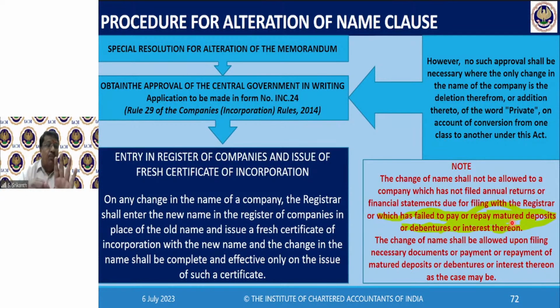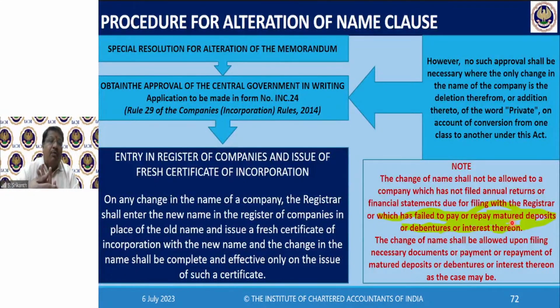But what happens now? Ordinary resolution, if 3 say yes, 2 no, passed. But special resolution, what happens? 2 have said no. Now the number of votes cast in favor should be not less than 3 times. That means 2, so 2 into 3, 6. So minimum I need 6 votes. Minimum I need 6 votes to pass a special resolution.